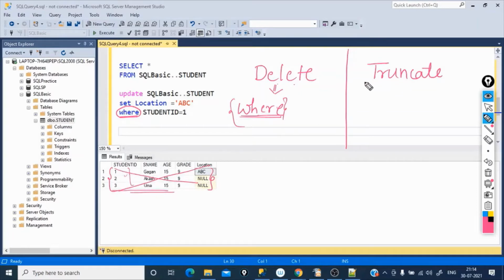Now, in case of truncate, what happens? You can't give any where condition or anything. It just directly truncates all the entries. But the structure of the table will be present. Like when we created the table in the beginning, how it was, it will just go back to the same structure. There won't be any entries. You can't restrict the number of rows you will be deleting in the truncate.